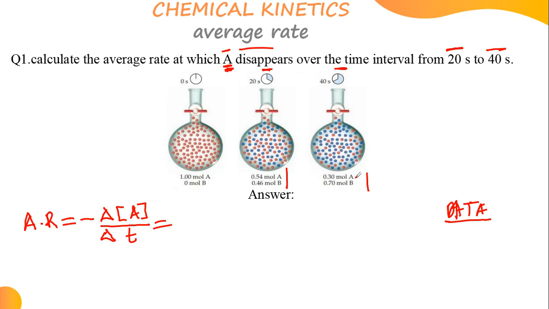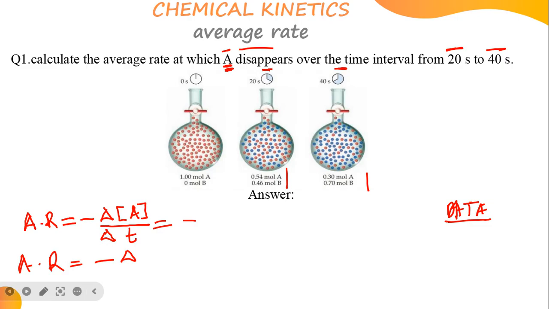So now, because of that, we know that we're having two things. So we can write it like this now. So the formula, we extend it like this. Average rate is equal to negative change of what?